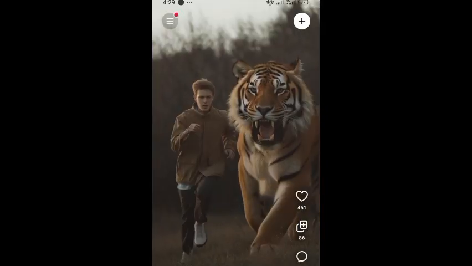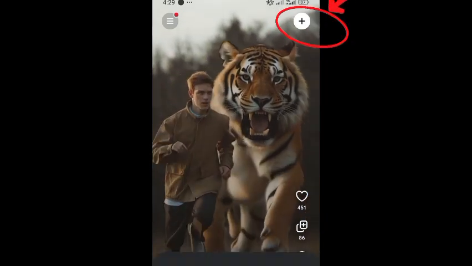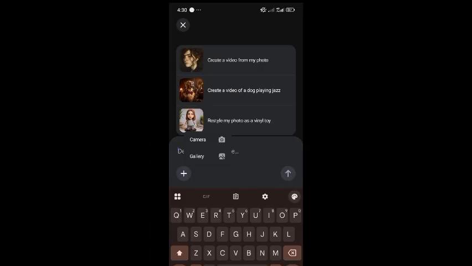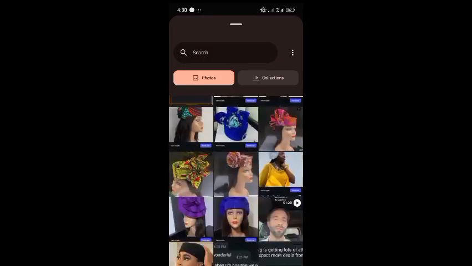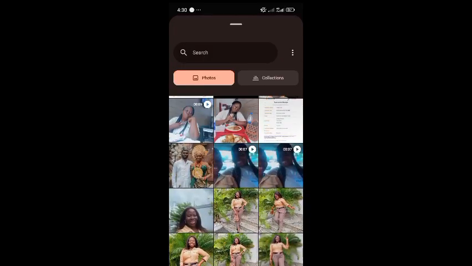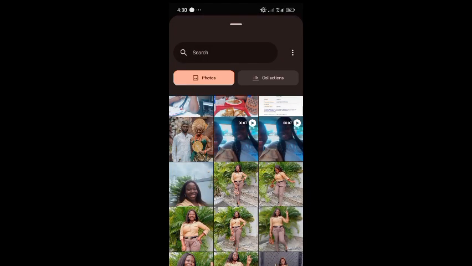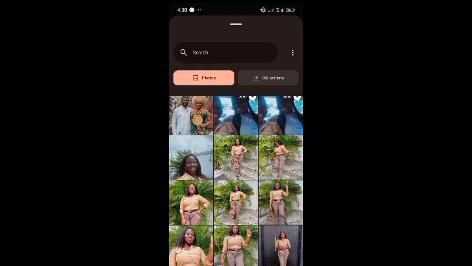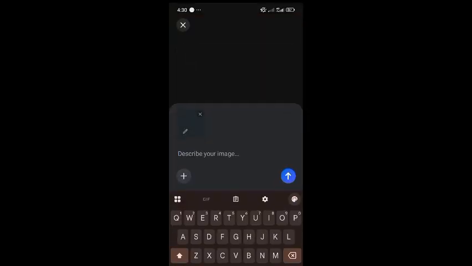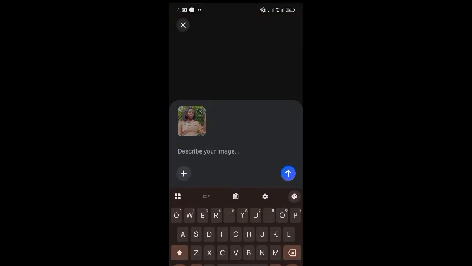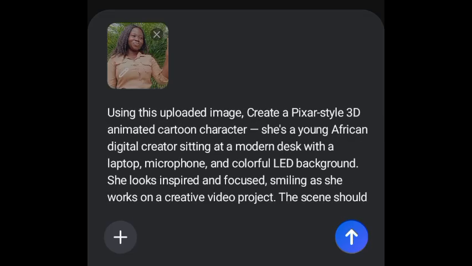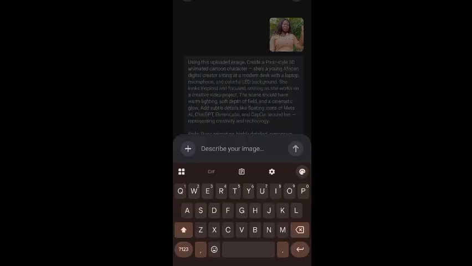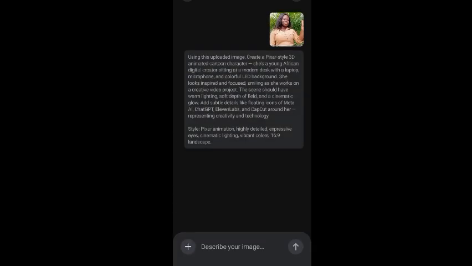We're going to go to Meta AI and I'm going to click on the plus icon. So I'm going to now click on gallery and go look for that picture that I have saved in 16 by 9, because I want my image to come out 16 by 9, not 9 by 16. This is the one we just cropped, right? So I have my text already. I'm going to upload it, right? This is the text I'm going to be using. I'm going to click on the arrow sign and wait for it to give me my image.